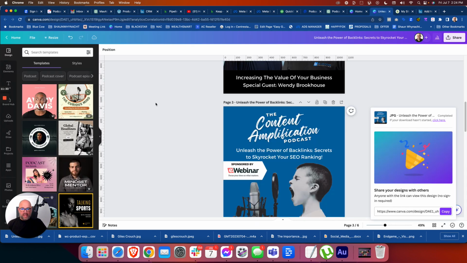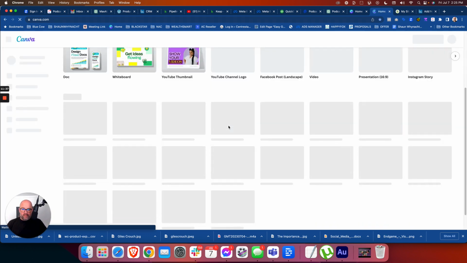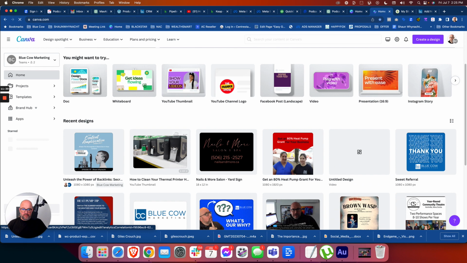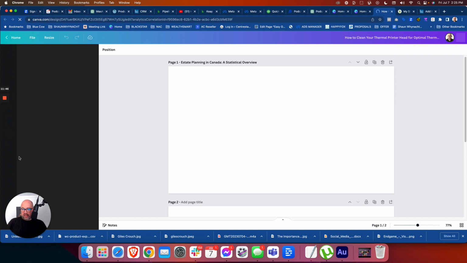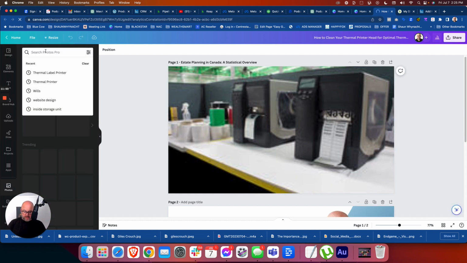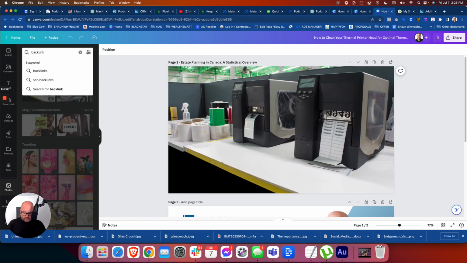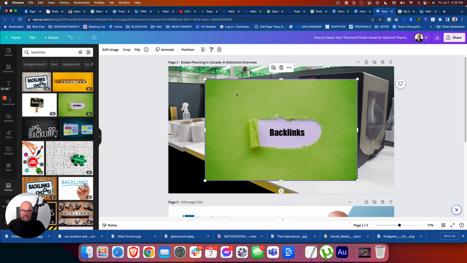Going to come back over to Canva. We're going to get an image for this episode or this podcast. I just have one standard kind of project, and I keep overlaying images. I'm loving Canva because it's got a stock library. So let's just see what we get for backlinks. Bet it'll just show a computer with the word backlinks on it. Yeah, look at that. Let's get something that's going to stand out. We'll go with this one.